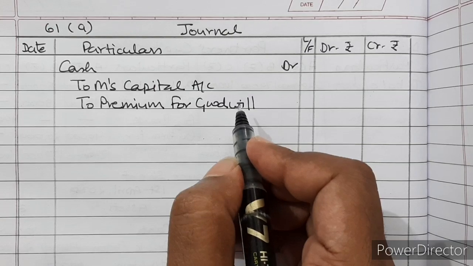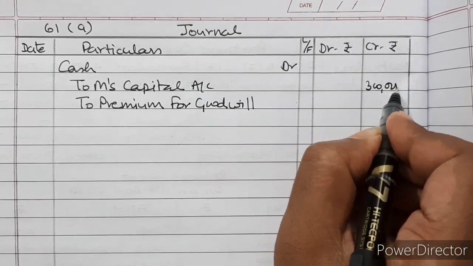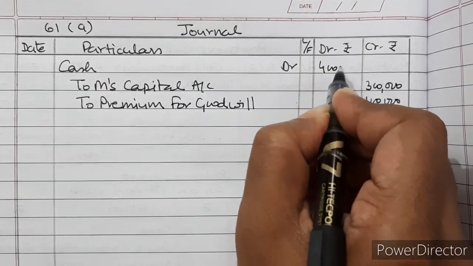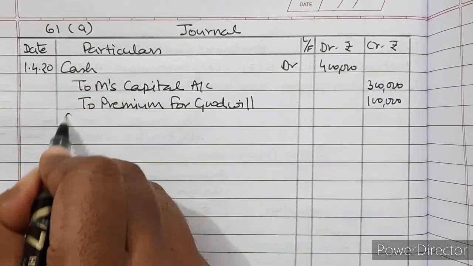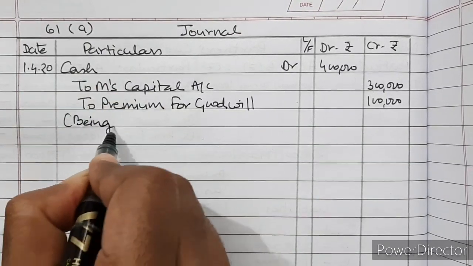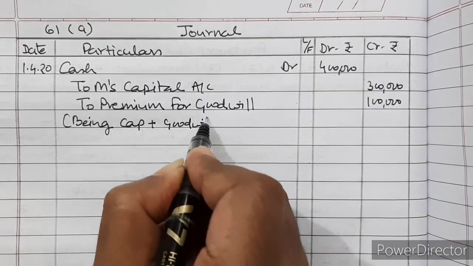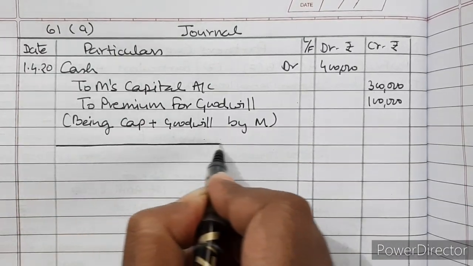So 1 lakh is goodwill and 3 lakh is capital. So total money brought is 4 lakh. It is on 1st of April 2020. Being capital plus goodwill brought by M. M is the new partner.